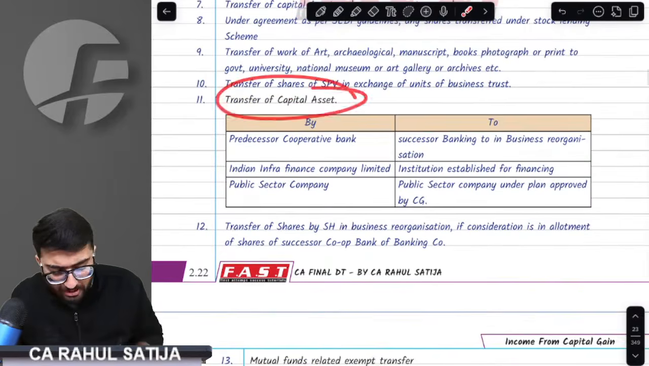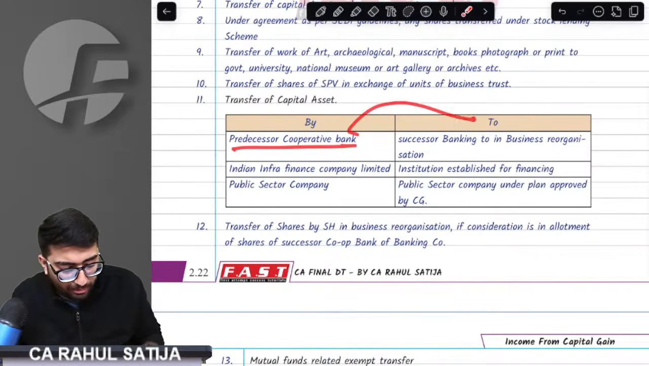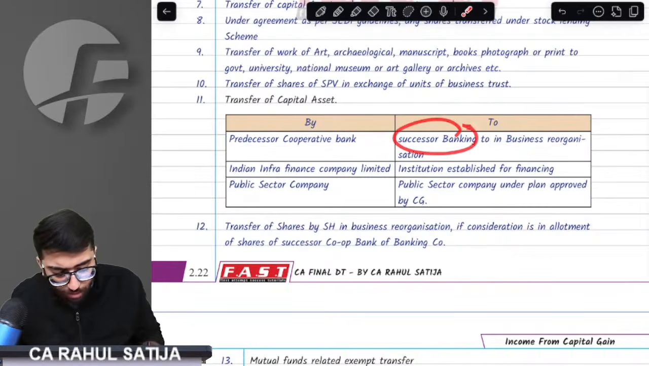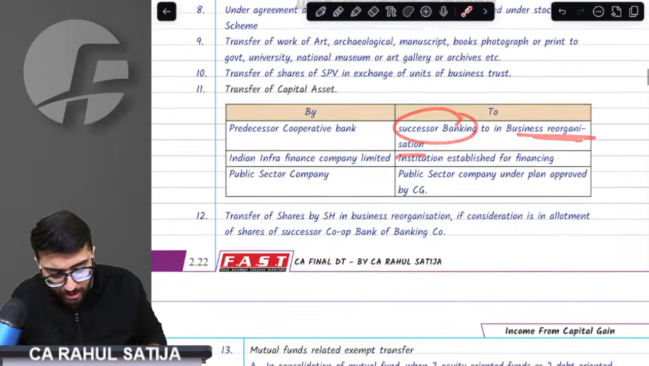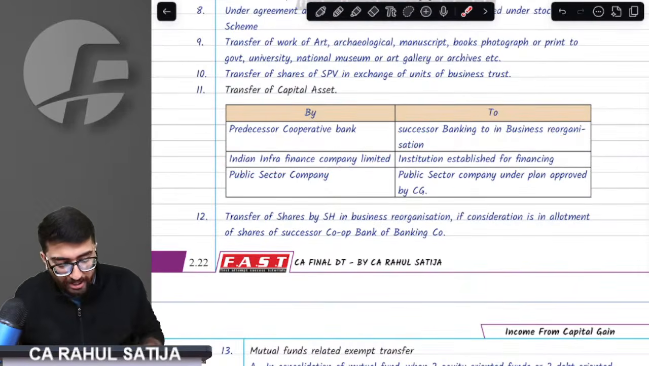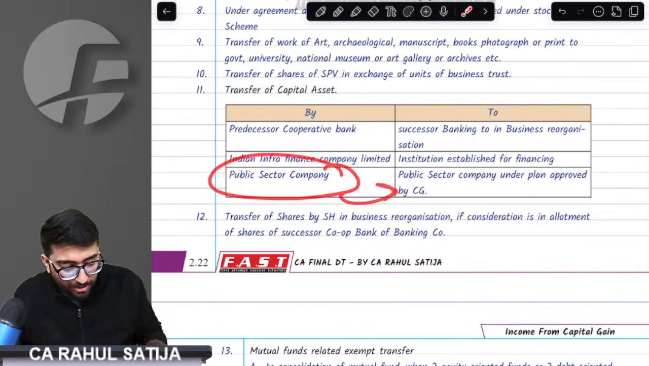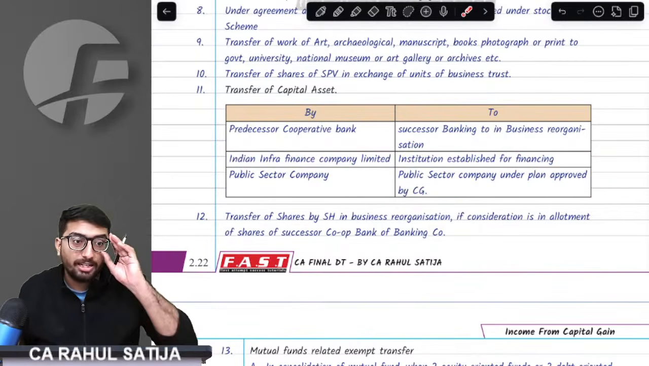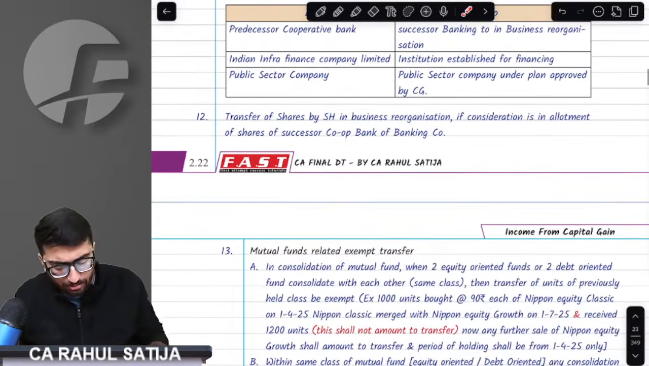Now, transfer of capital. See, if there is any predecessor cooperative bank which converts into a successor cooperative bank in a banking reorganization, or if any infra financing company converts into an institution for finance, or if any public sector company merges with any public sector company under a central government scheme, then any transfer is an exempt transfer.